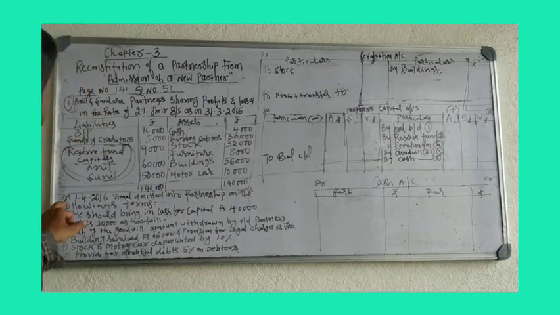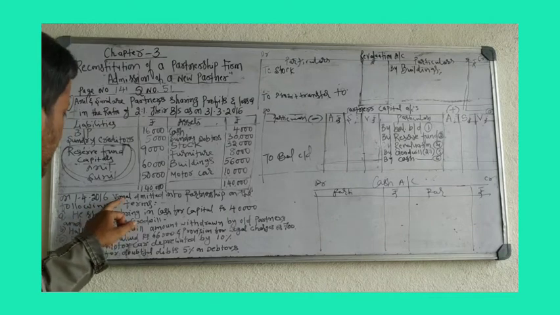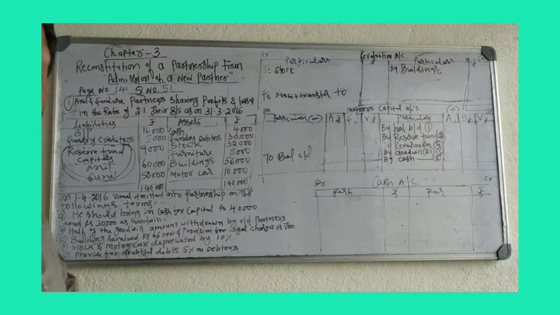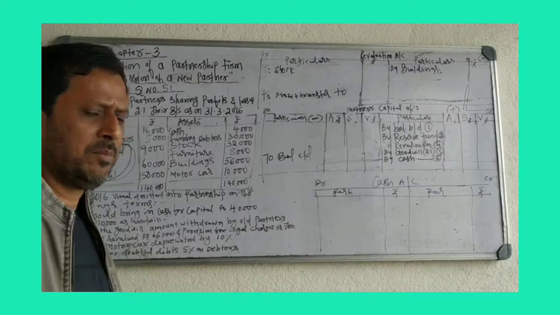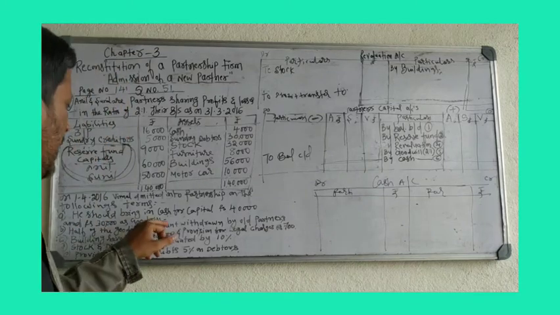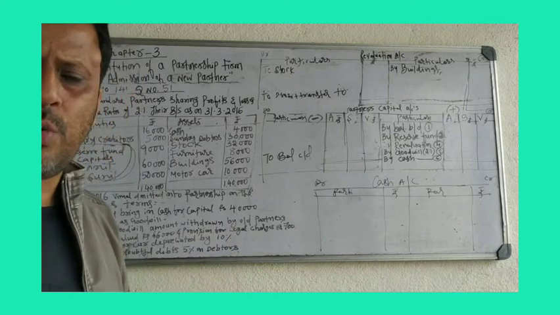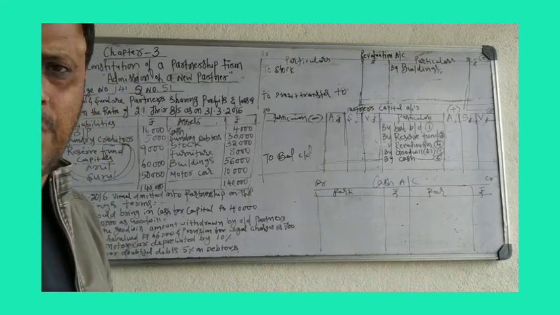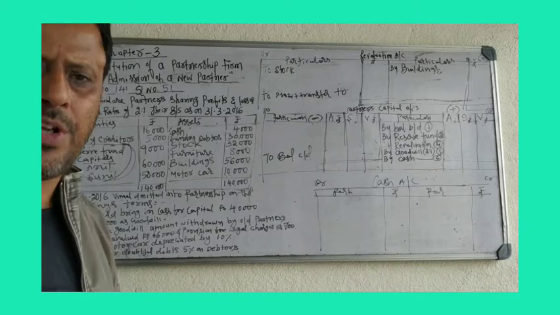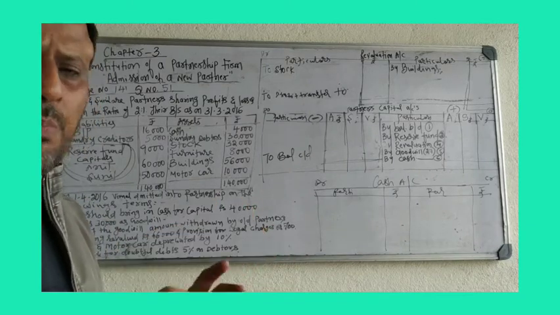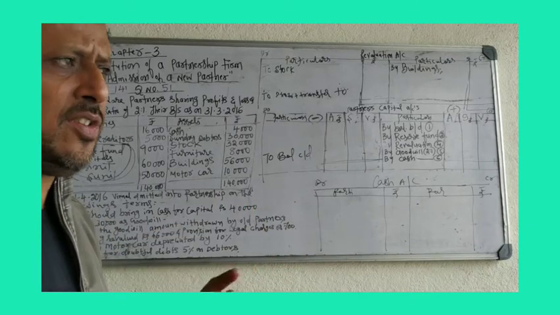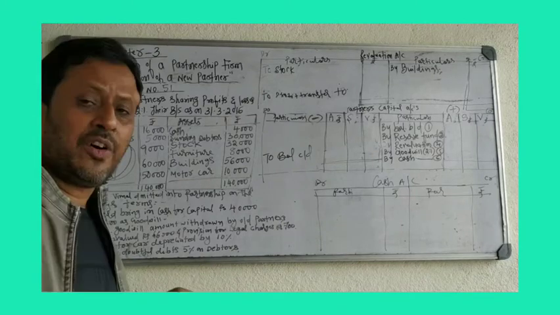On 1/4/2016, Vimal, a new partner, is admitted into the partnership on the following terms. Number 1, he should bring in cash for capital rupees 40,000 and 30,000 for goodwill.